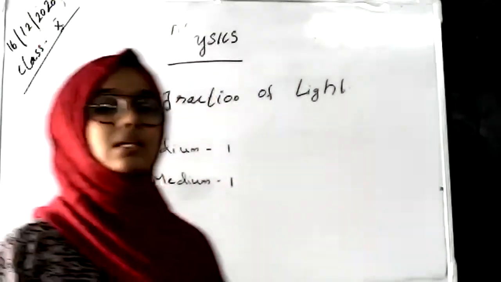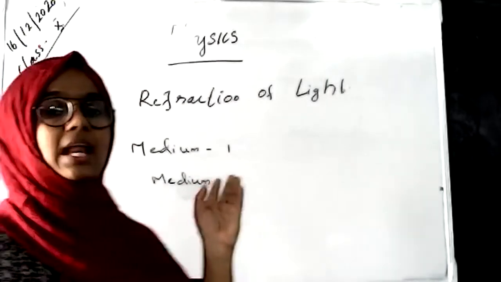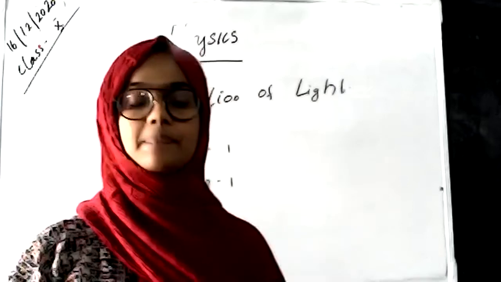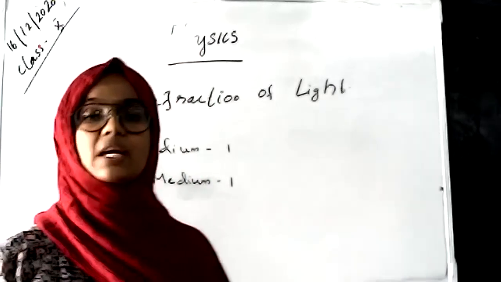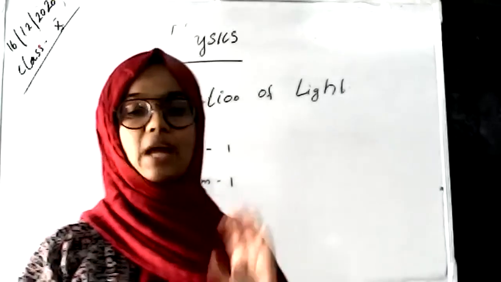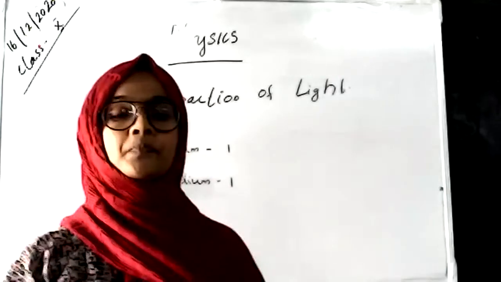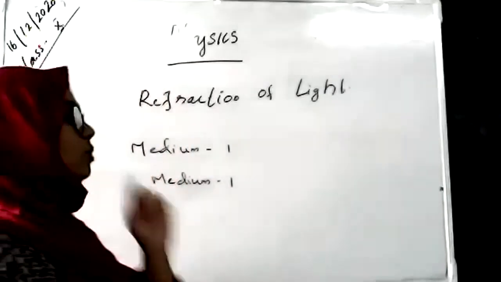Okay, that is, in refraction there are two mediums. From one medium, light enters another medium, each medium has a density, and this density controls the speed of light passing through the medium.